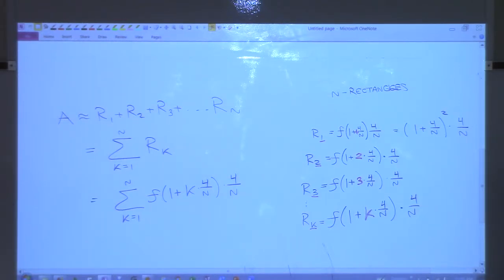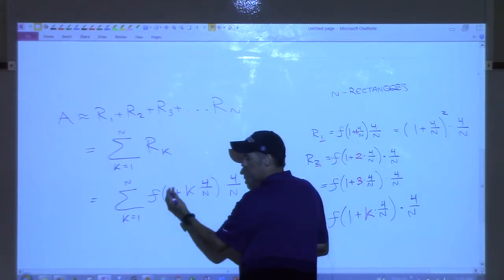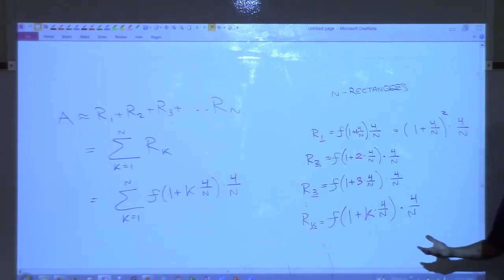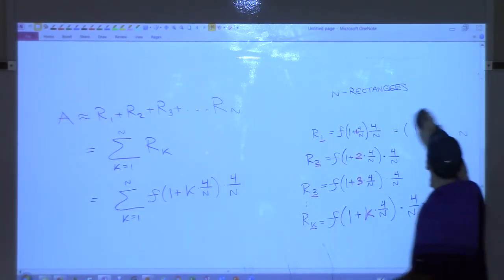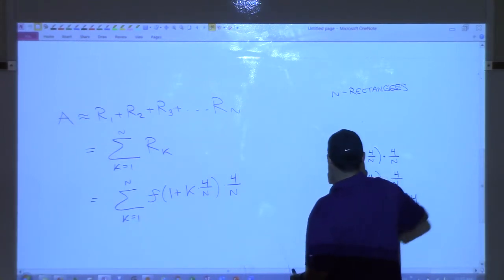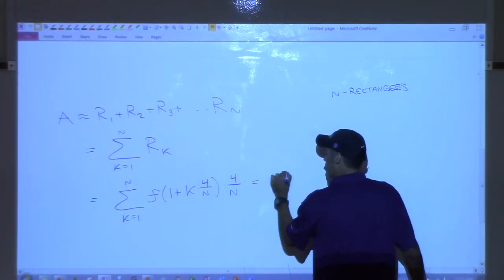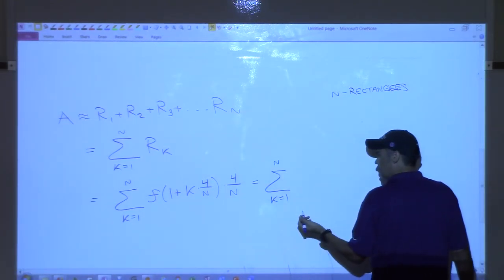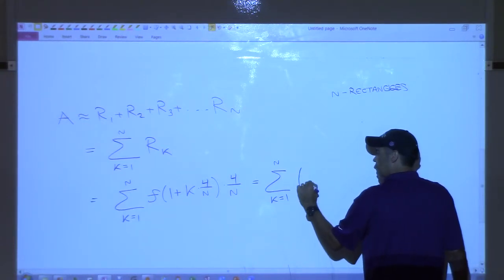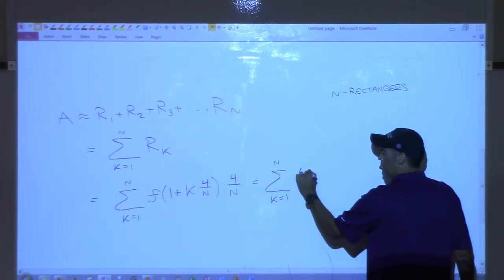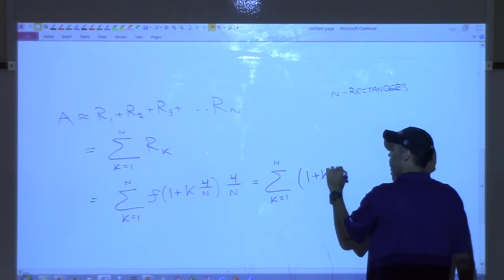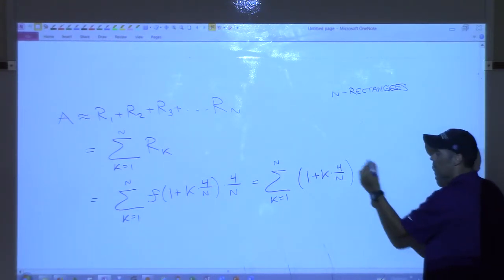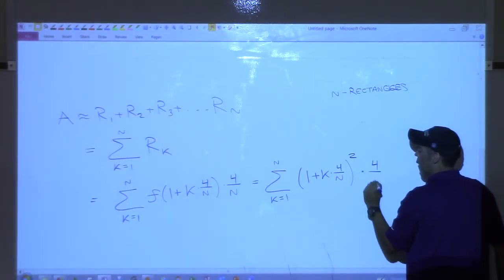Isn't this fun? So now let's actually figure out what this is. If we plug this into the function, it was the x squared function, right? So I can get rid of the f because I know the function we're talking about right now. So this becomes sum k equals 1 to n of what? What am I plugging into the function? 1 plus k times 4 over n. And what does this function do to that? It squares it, right? So it takes that and squares it, and then I still have 4 over n on the outside.